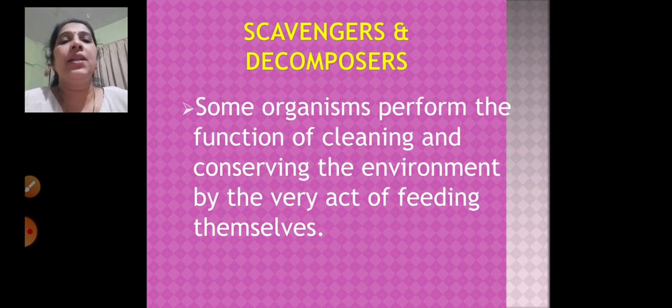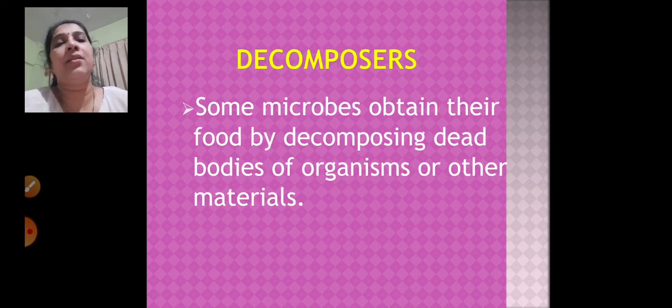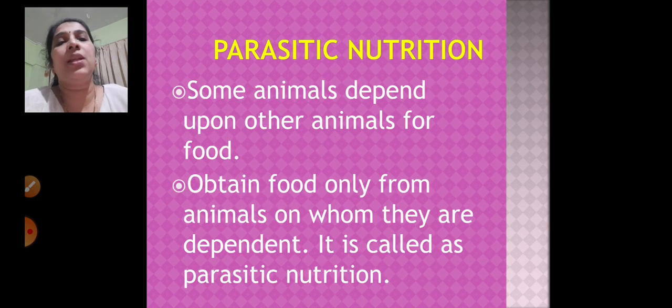And what are scavengers and decomposers? Some organisms perform the function of cleaning and conserving the environment by the very act of feeding themselves. They obtain the food from the dead bodies of animals, that is vulture, crow, hyena, etc. Now decomposers are microbes that obtain their food by decomposing the dead bodies of organisms or other materials. What is saprozoic nutrition? These organisms obtain their nutrients by absorbing the liquid organic material from the dead bodies or from the environment. For example, house flies, ants, spiders and unicellular animals.